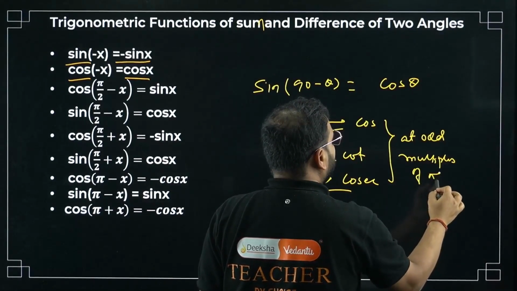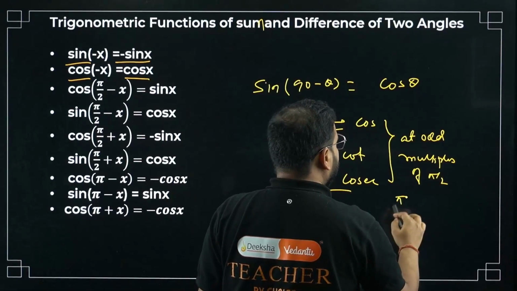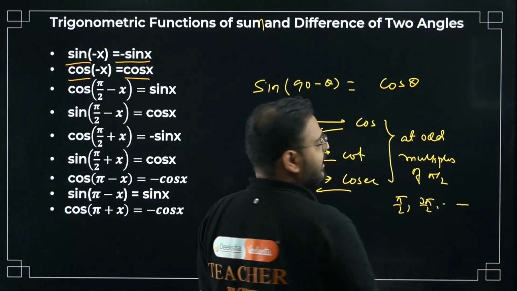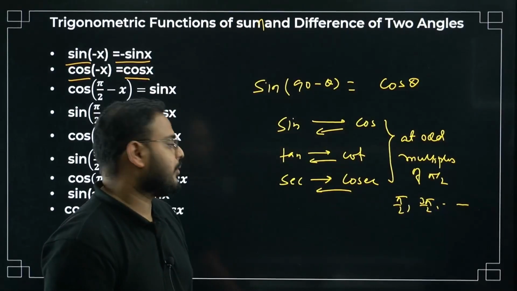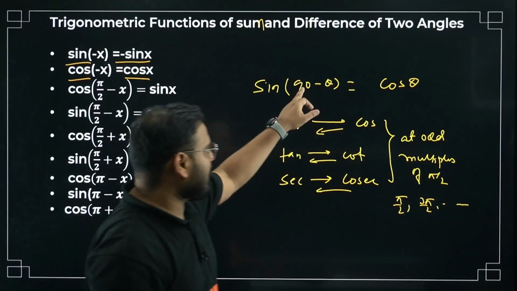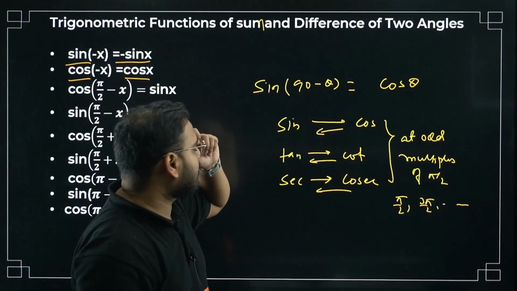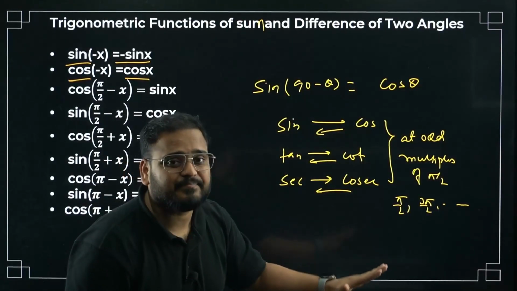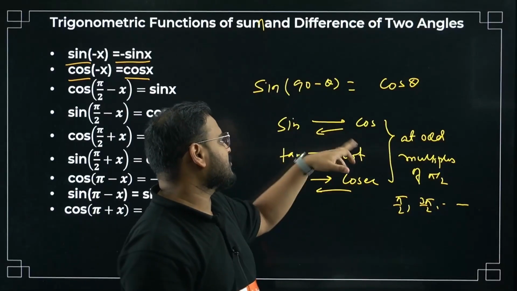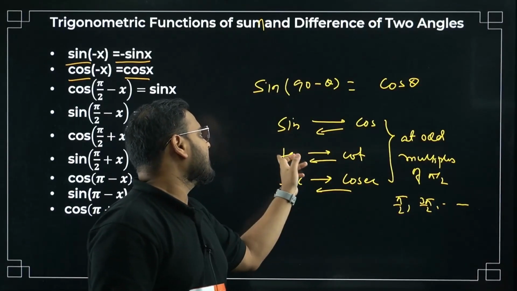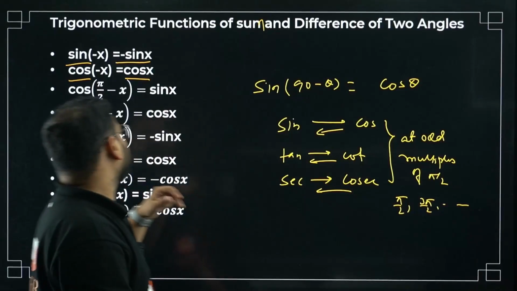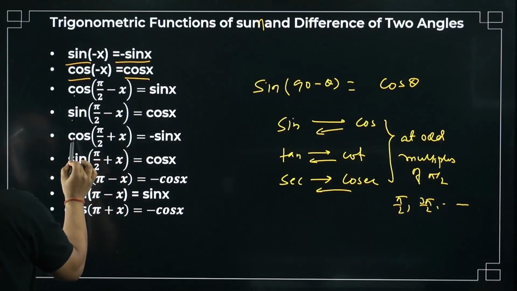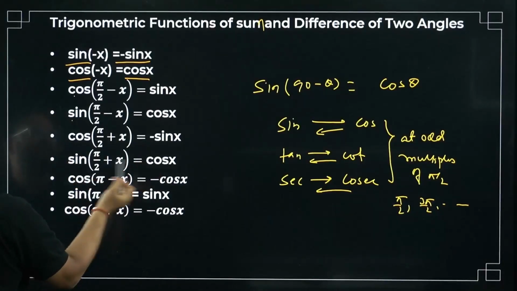Whenever you have odd multiples of pi by 2, basically it means pi by 2, 3 pi by 2, 5 pi by 2 and so on. So 90 is odd multiple of pi by 2. 1 is there, no, 1 into 90, odd multiple, right? So whenever you have that, what happens? It will change. Sine will change to cos, cos will become sine, tan will become cot, cot will become tan. Please check. Cos becomes sine, sine becomes cos. Here, bacha, again, cos becomes sine, sine becomes cos.